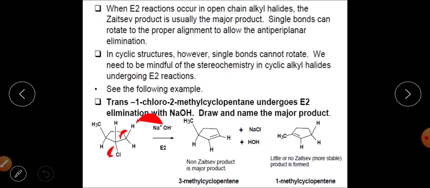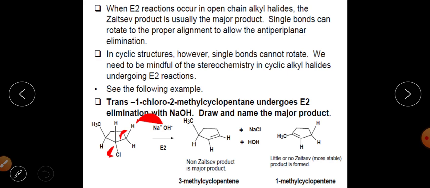Now we will see the case of a cyclic system. For example, this is trans-1-chloro-2-methylcyclopentane.